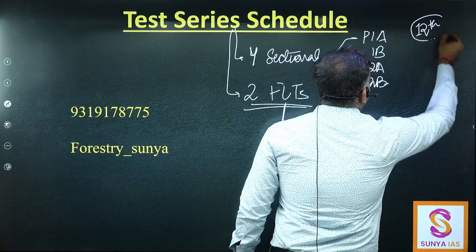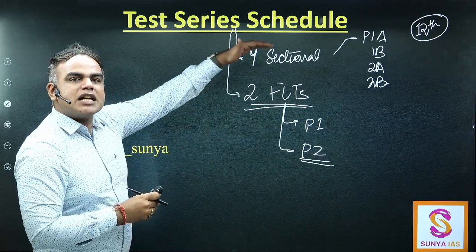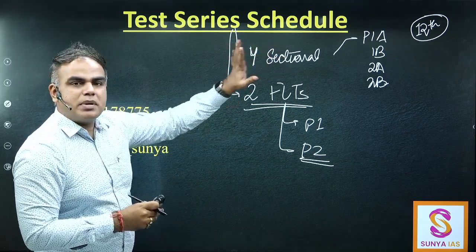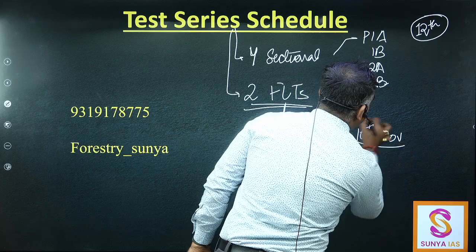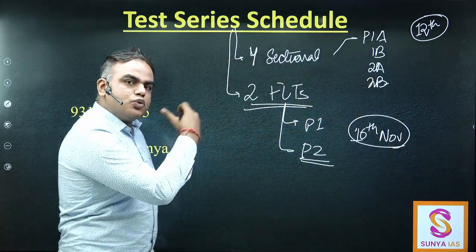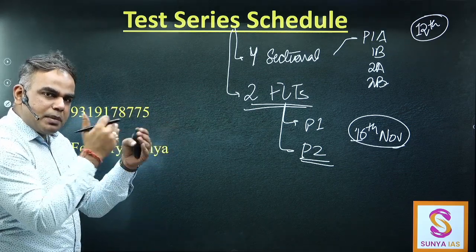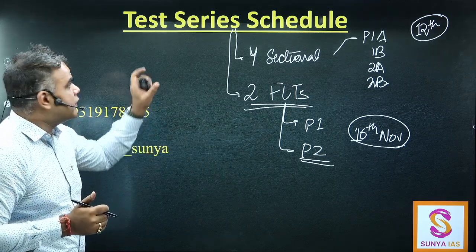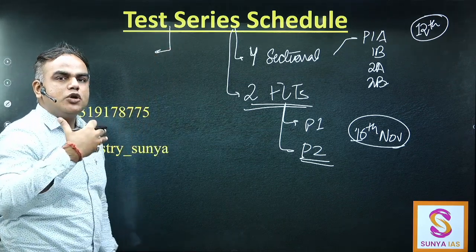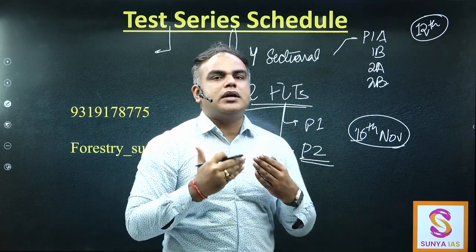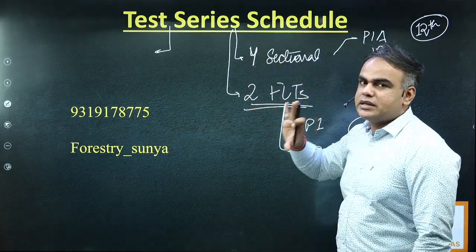So the idea is, for those who are already doing the classes, the syllabus is going to be in sync. The moment one aspect is getting over, you will complete your tests. And the tests end on the 16th of November. So of course we complete our syllabus even before that. And then you still have around 8-9 days remaining to keep on revising. And after you're done with your English and GK papers, you will still get some time to revise your forestry optional. So the whole idea here is how to be able to do these lectures properly. I'll also tell you how to make summaries out of the lectures, how to best enhance that. Fine. So this is how the course is designed.